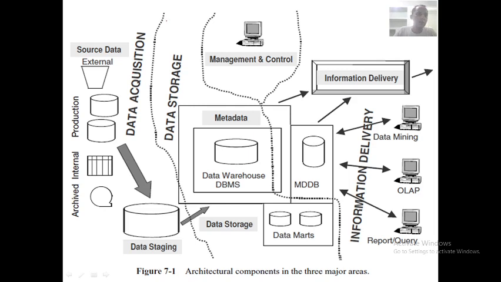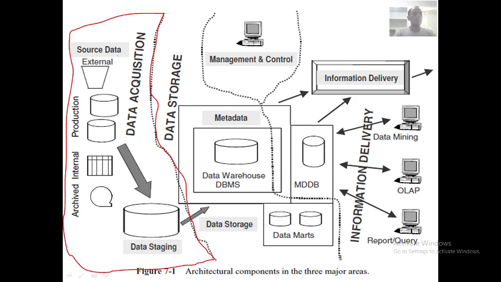Okay, so this entire architecture we have studied as different components or different building blocks of the data warehouse. Now this is one part, and this is called data acquisition.